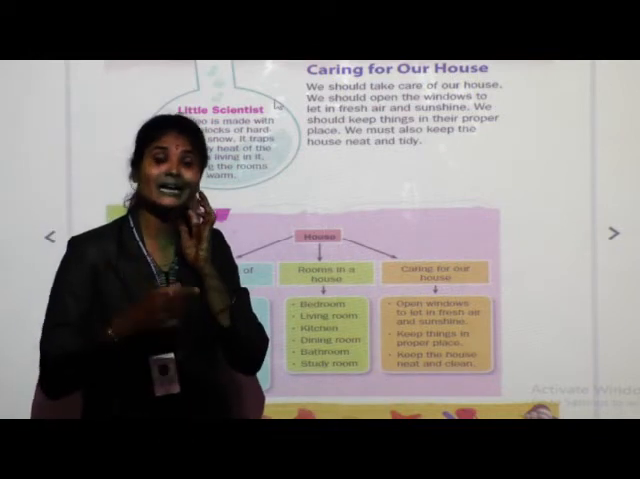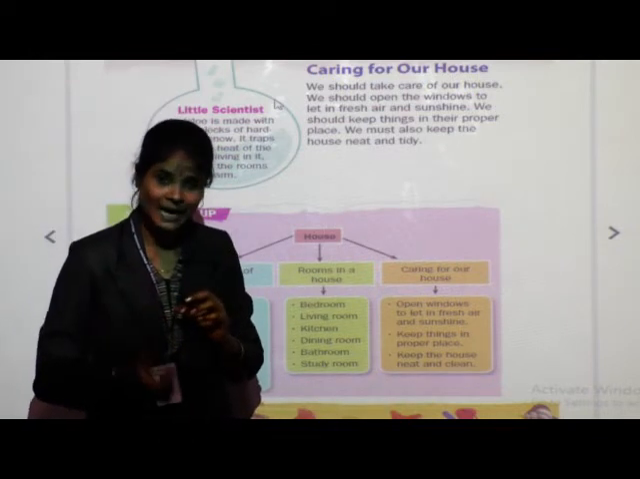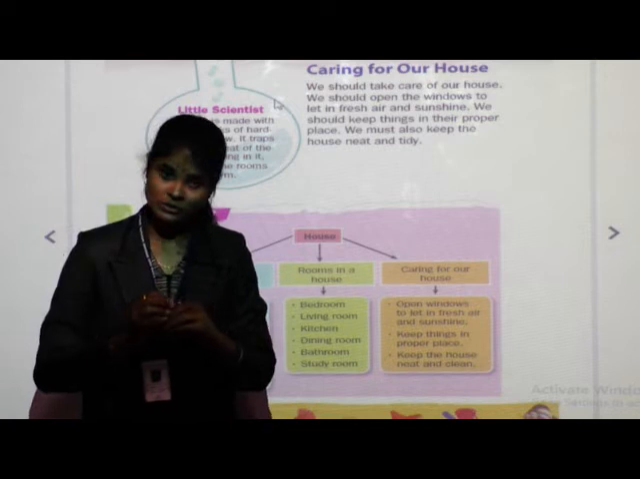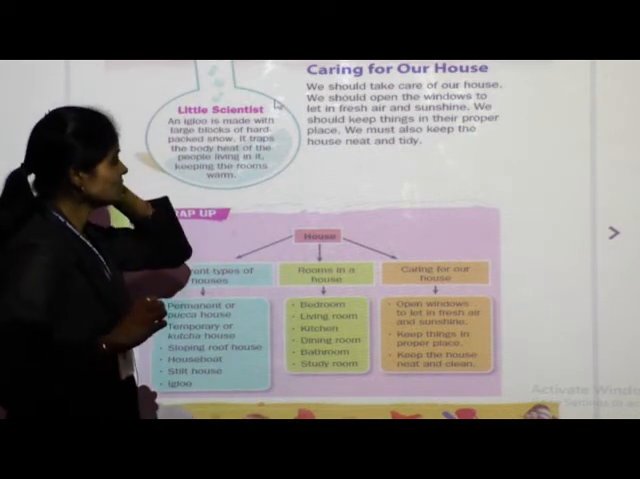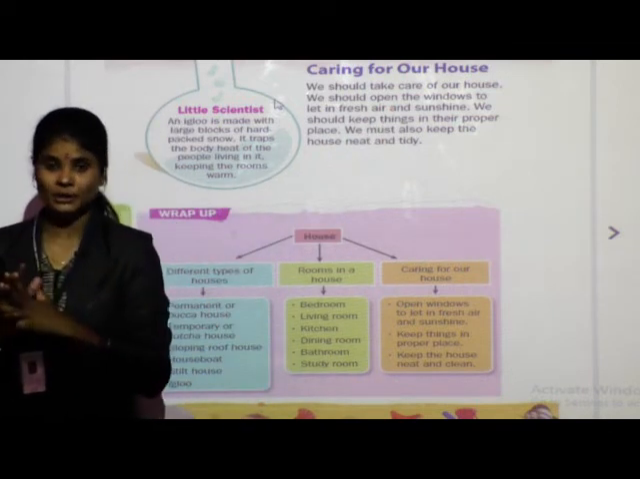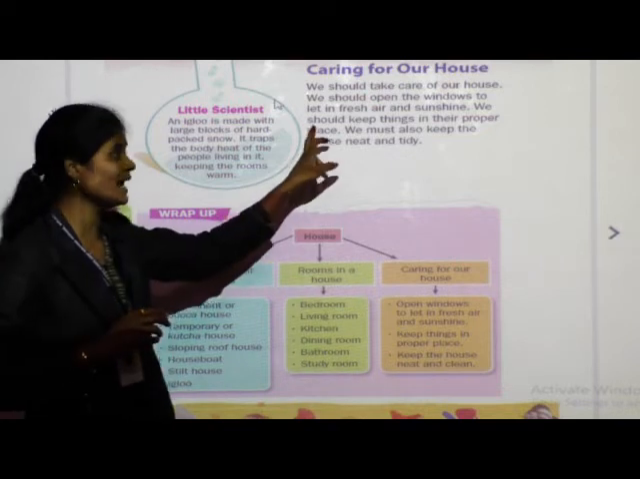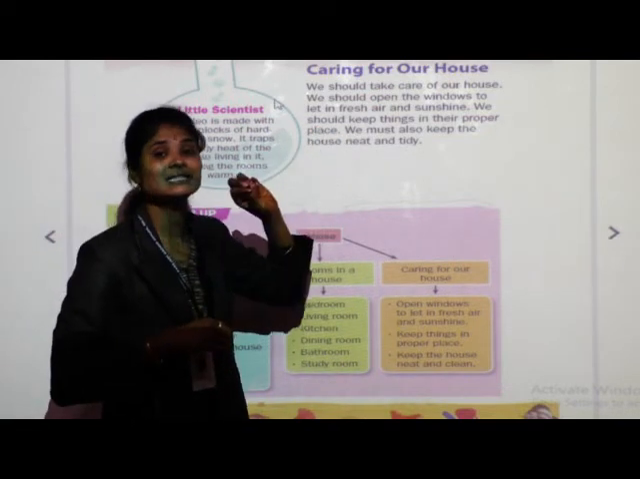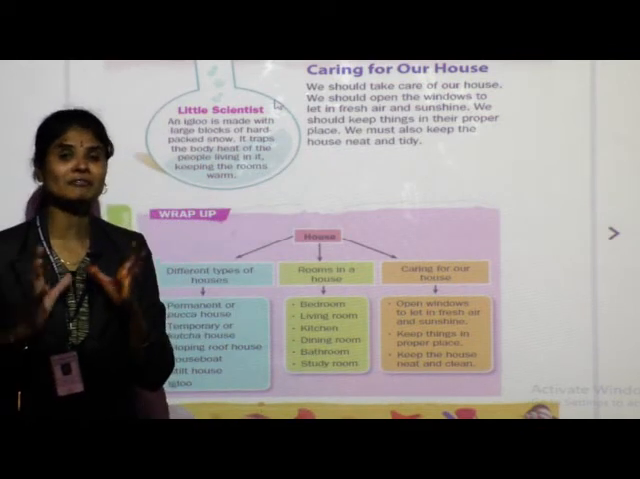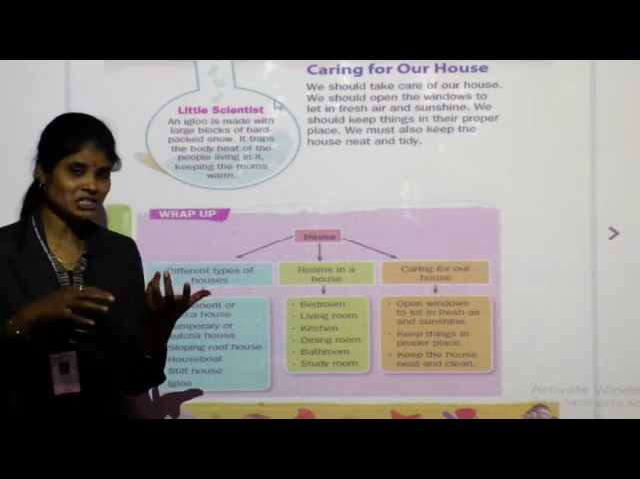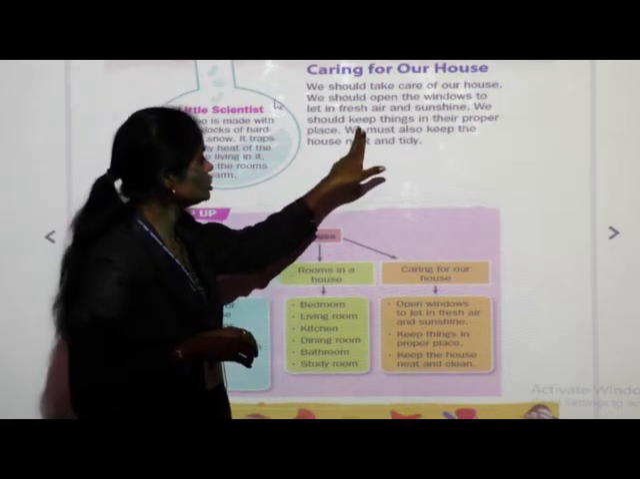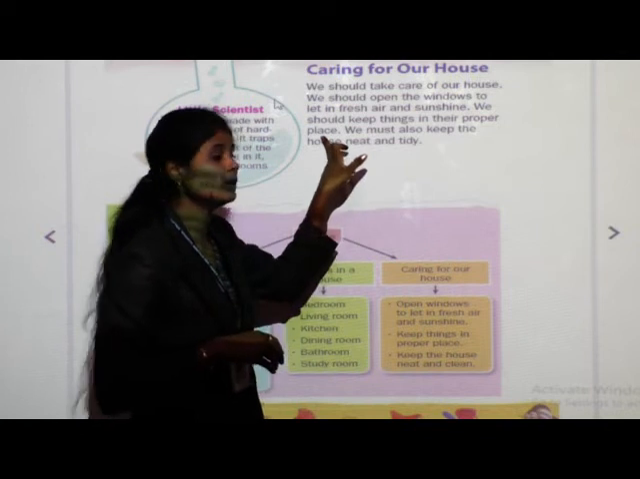We should clean our house from time to time. We should clean the floors or tiles, whichever there are in our house, from time to time. Next, we should open the windows. Why should we keep our windows open? Because windows let in fresh air and sunshine. If we do not open the windows of our house, then the fresh air or sunshine will not come into our house. We should keep things in their proper places.